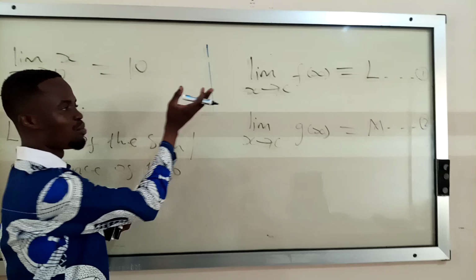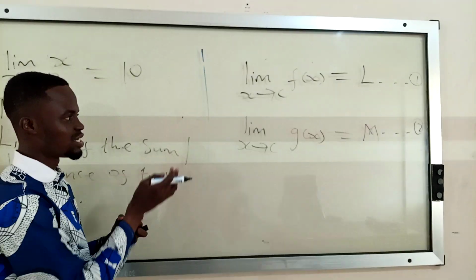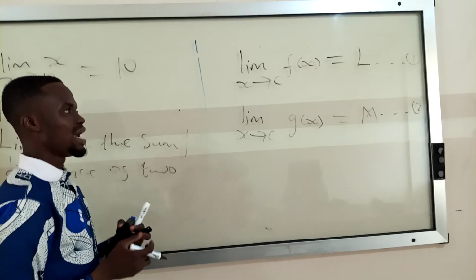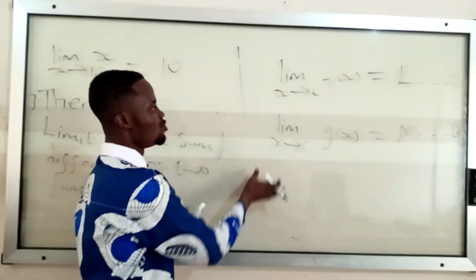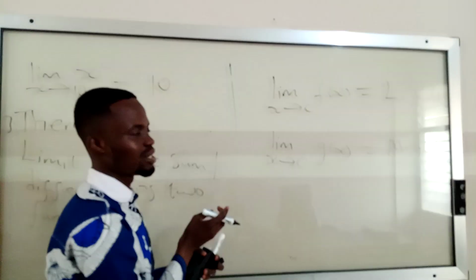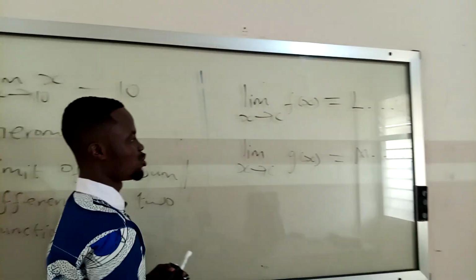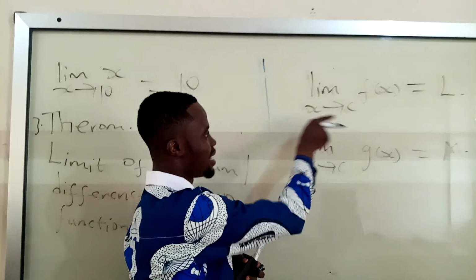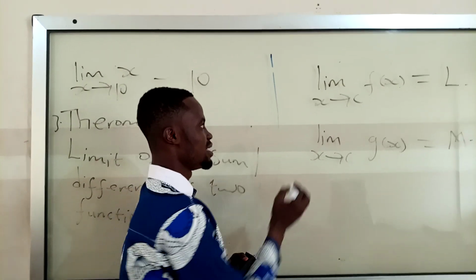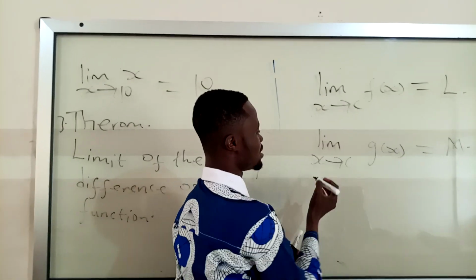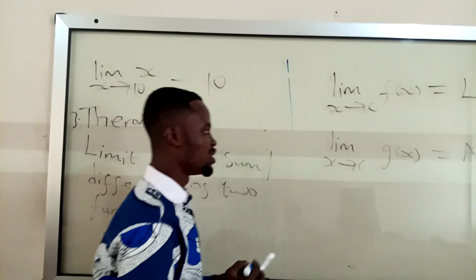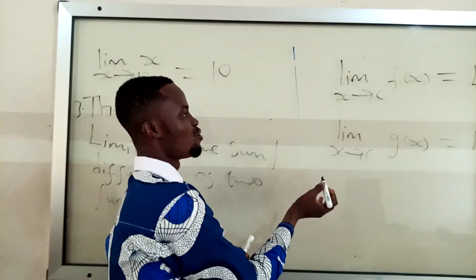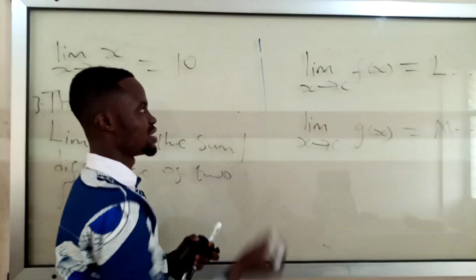I want to sum up equation 1 and equation 2. Mind you, before you can sum them up, these two limits should exist, and where they are approaching should be the same. If x is approaching c in the first, in the second equation x should also be approaching c.